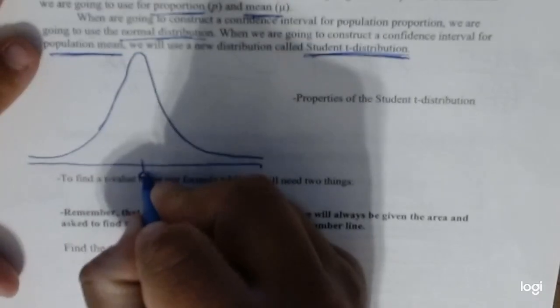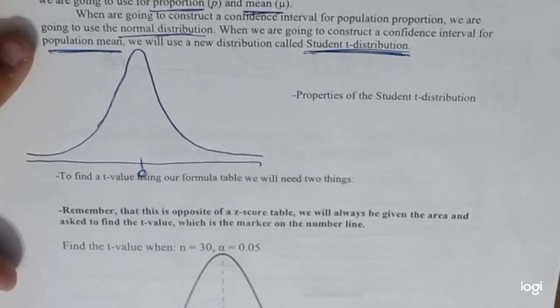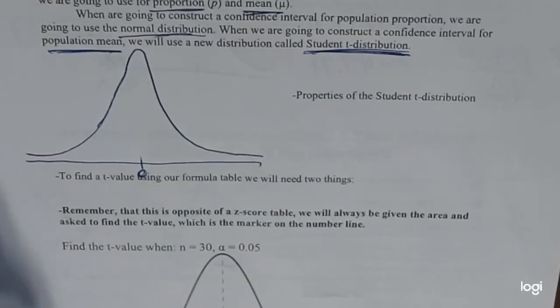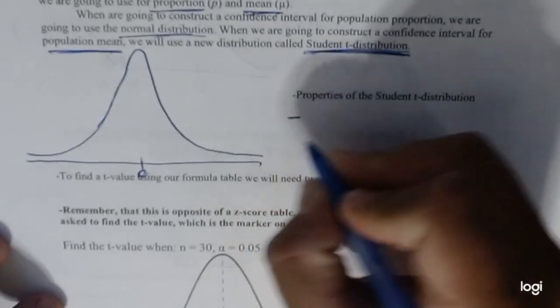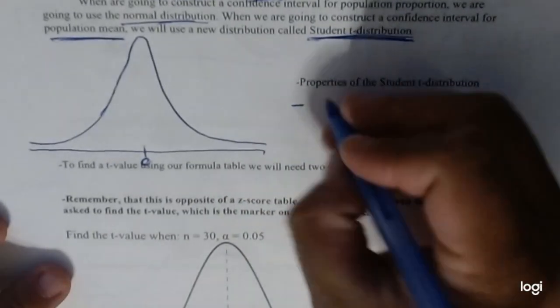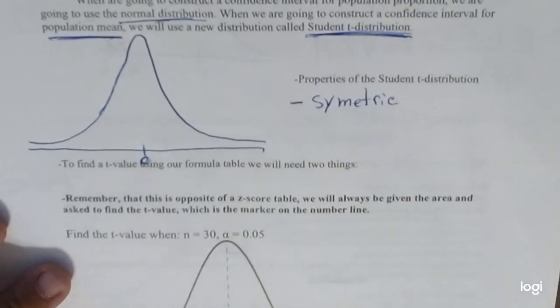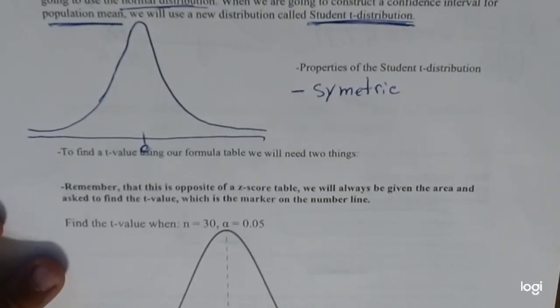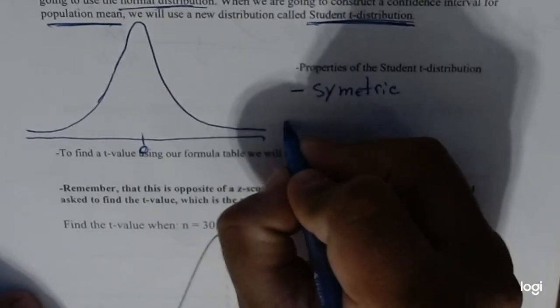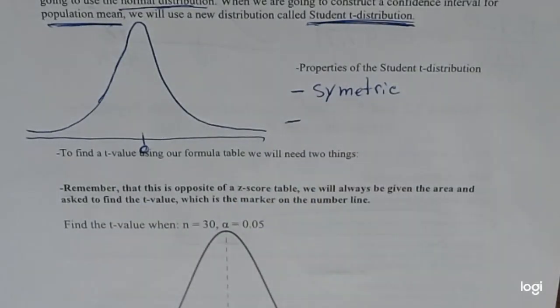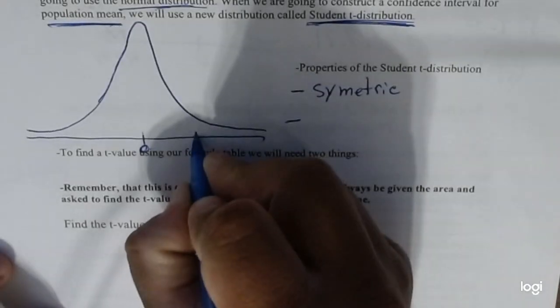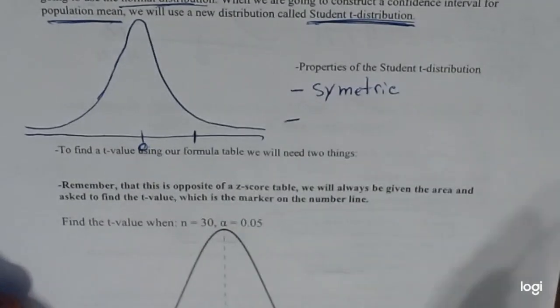So 0 is still in the middle, so it's still very symmetric. A couple properties we'll just write down. First thing, it's symmetric, just like the normal distribution was as well. Now, here is the only difference between a t-value and a z-score. If you remember, a z-score, the marker on here, gave you the area to the left of that value, and we use our table to find it.